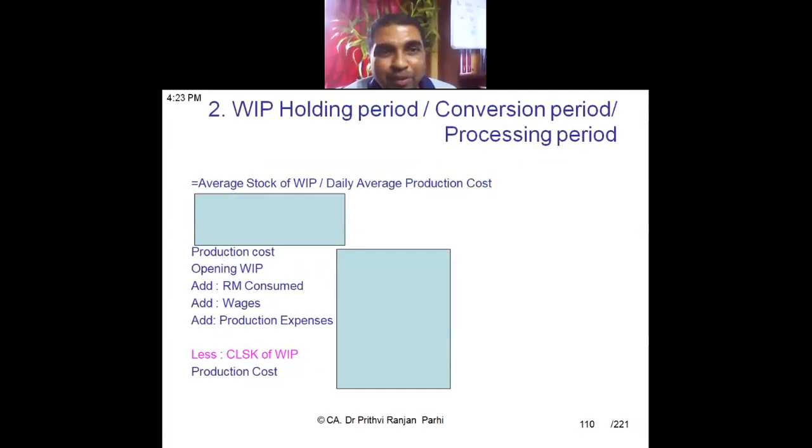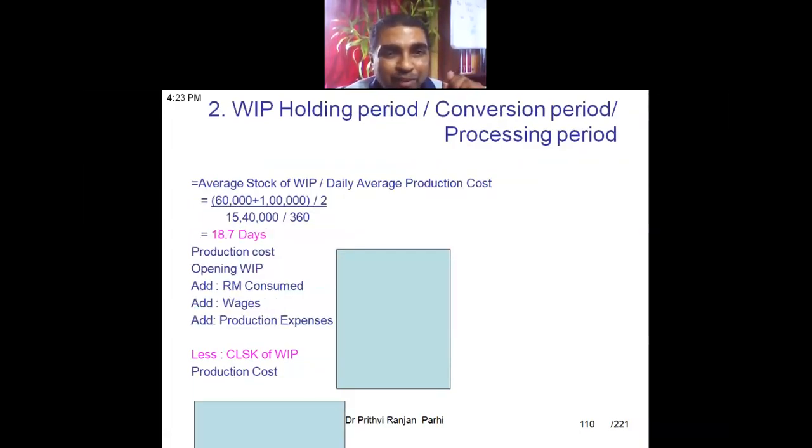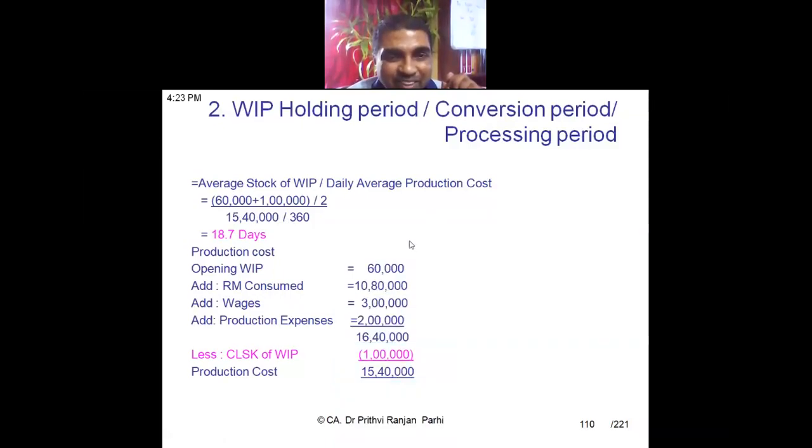Similarly, WIP holding period. So you compute the average stock of WIP divided by daily cost of production. Average stock of WIP is opening plus closing divided by 2. Plus average daily cost of production is 15,40,000 divided by 360. So how to compute this 15,40,000? You have to see it here.